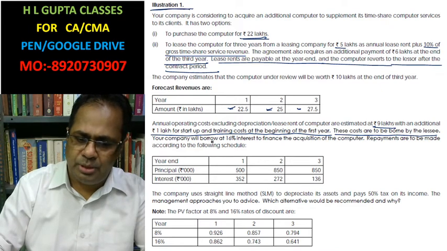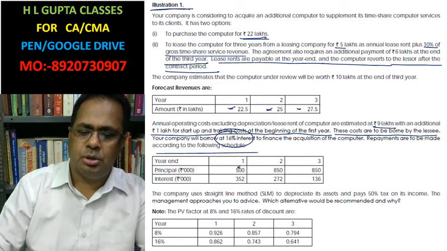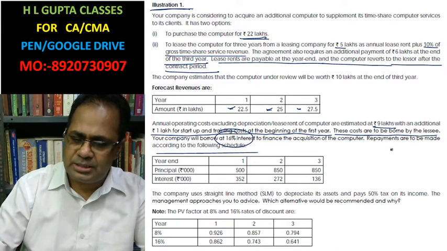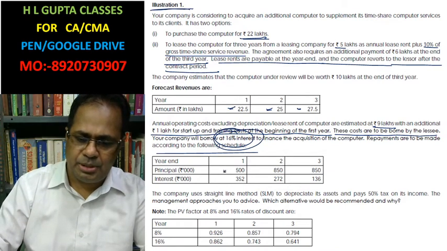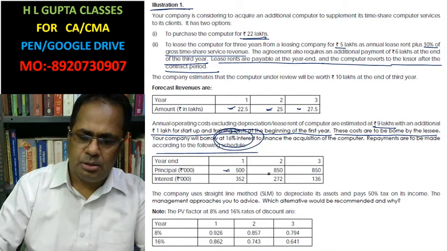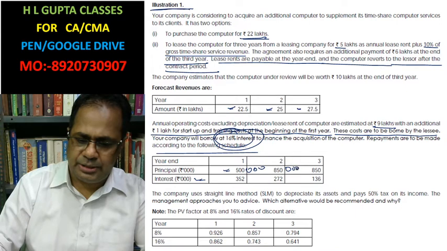Your company will borrow at 16% interest to finance the acquisition of the computer. Repayments are to be made according to the following schedule. You are borrowing at the rate of 16% on the loan, and the repayment of principal and the interest you are going to pay is this much amount.